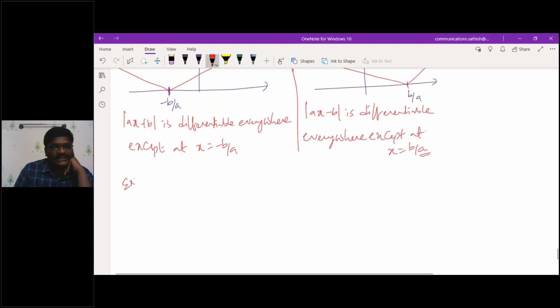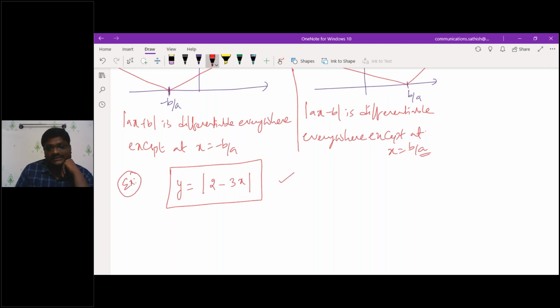And one more point, about a previous GATE question. They had given y equals mod 2 minus 3x. What differentiability did they ask about? This is the question they have given. It is differentiable everywhere except x equal to 2 by 3. Will you be able to solve the problem based upon that? Now you understood?